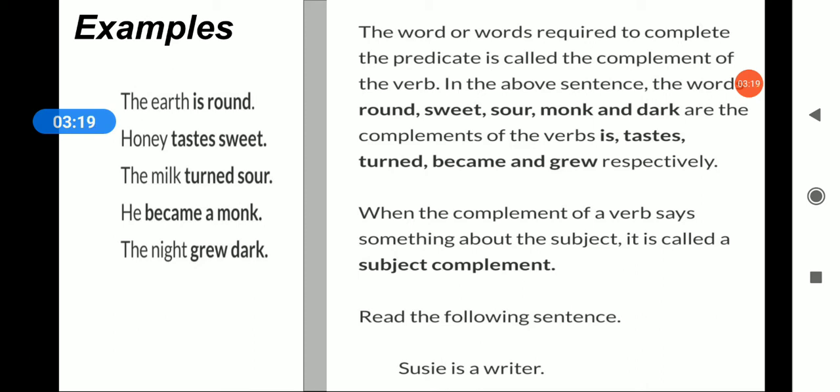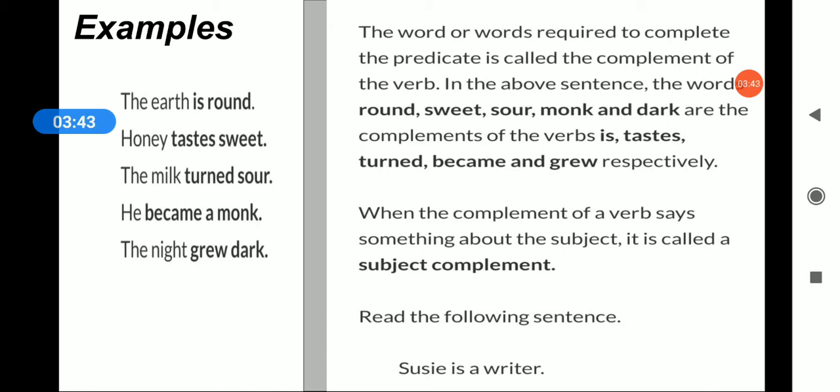In the examples, the words round, sweet, sour, monk, and dark are the complements of the verbs is, taste, turned, become, and grew respectively.